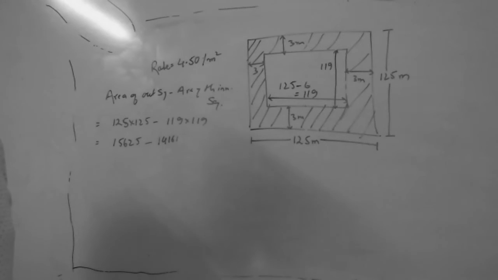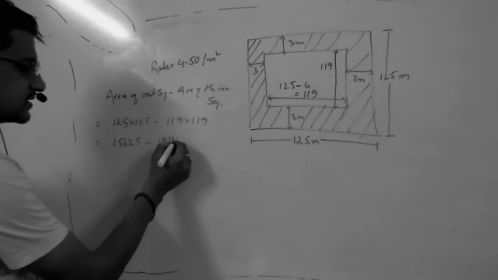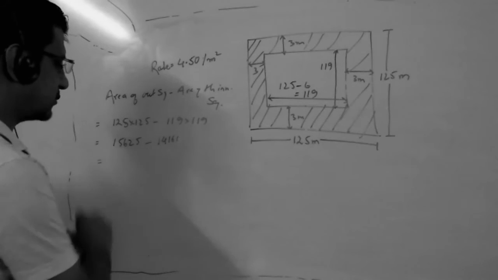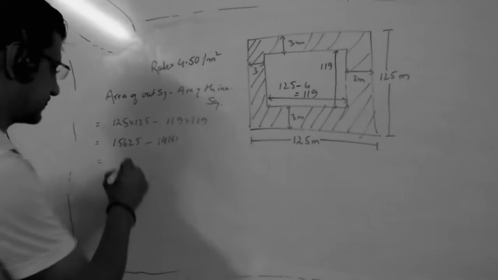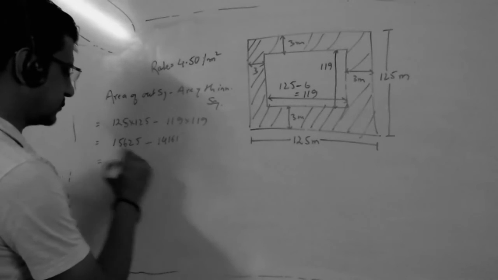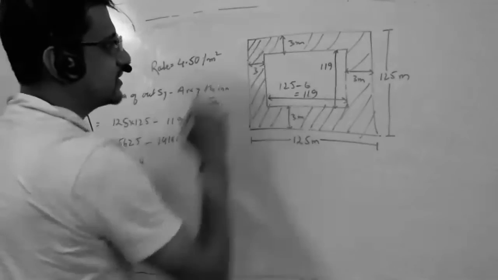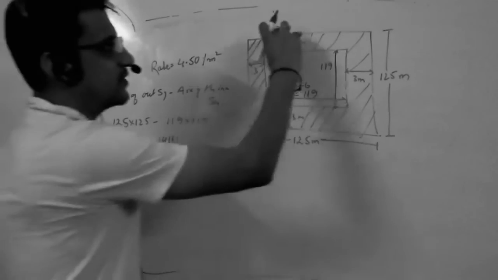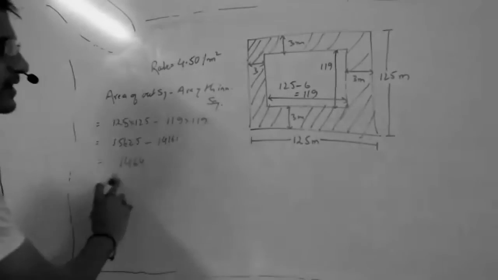Tanishi, can you please mute your mic? 14161, correct? Yes, sir. What is the value? 1464. So this is the area of the shaded region, correct? The pathway. You have got the area of the pathway.